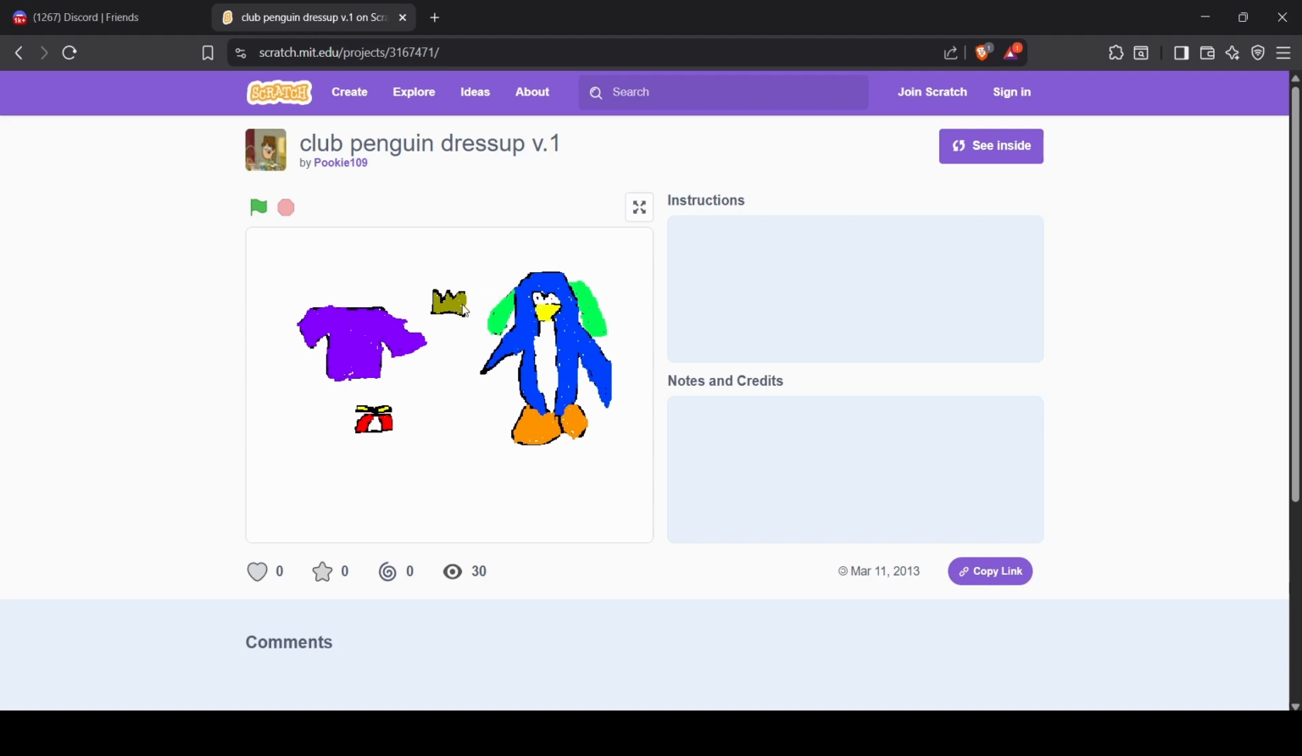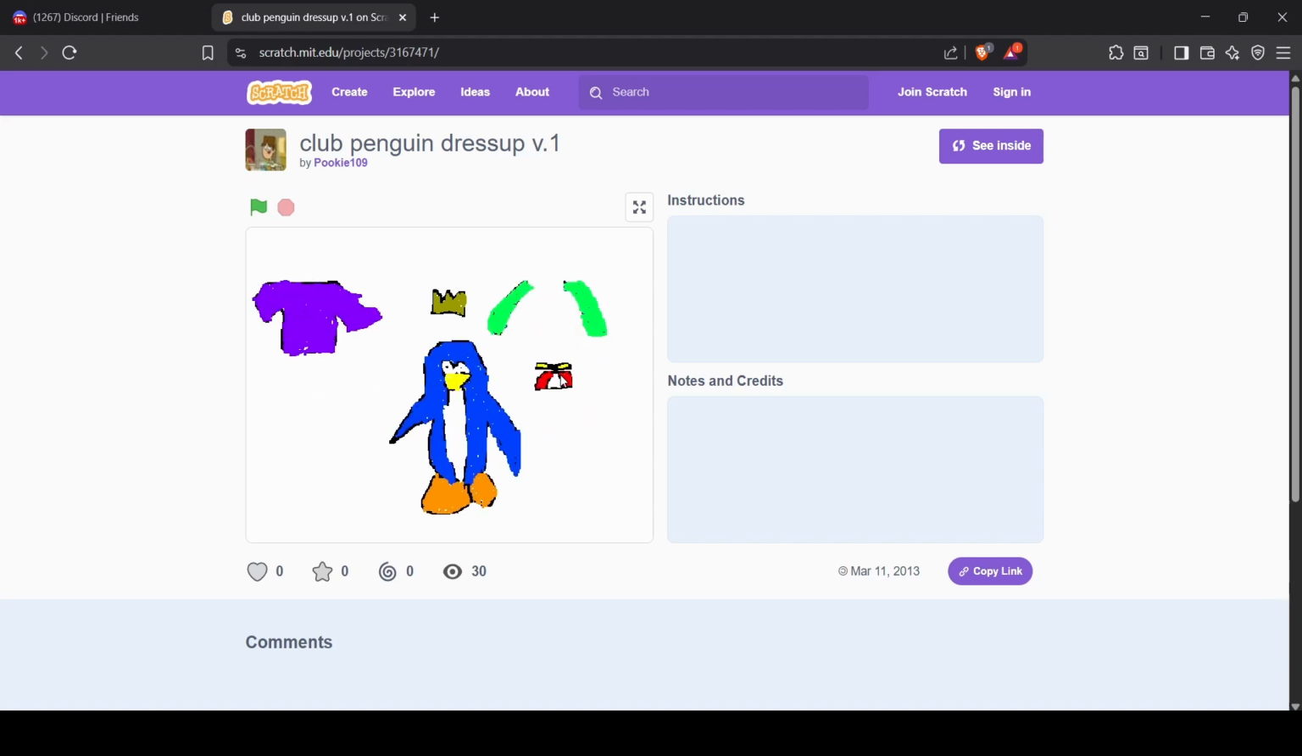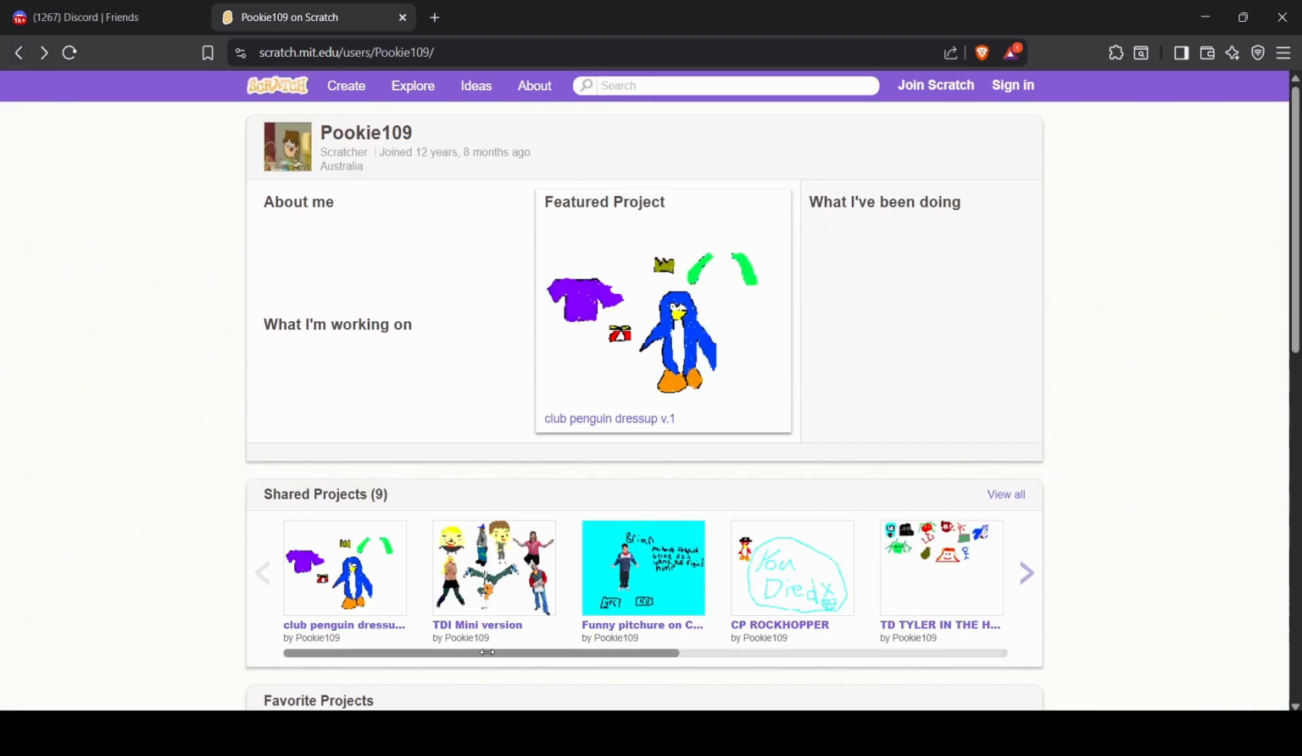But you can move, oh, you can't move the crown. But you can move this, and you can move this shirt. Just like that. So basically it's just meant to be a Club Penguin dress-up game, which I don't think I ever ended up finishing. But yeah, very simple. Honestly, this is probably the most reasonable Scratch game which I made, since there is actually a reason to move around things now.